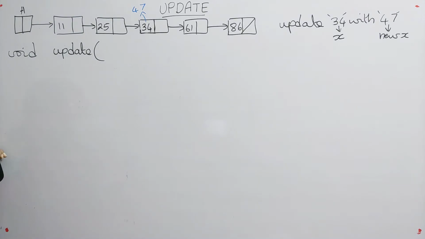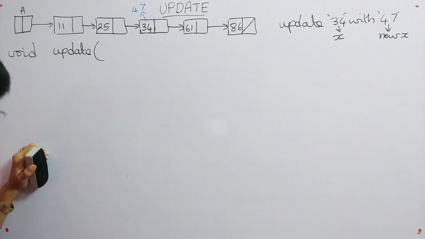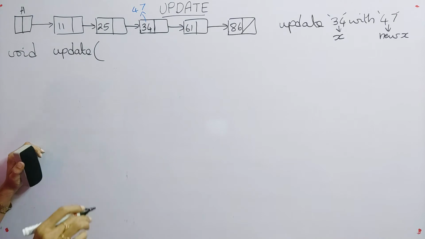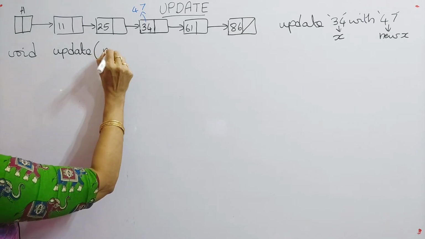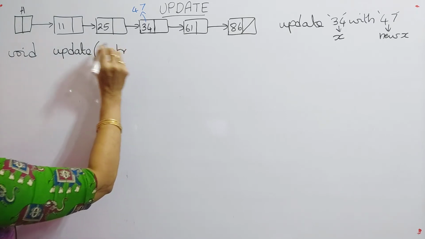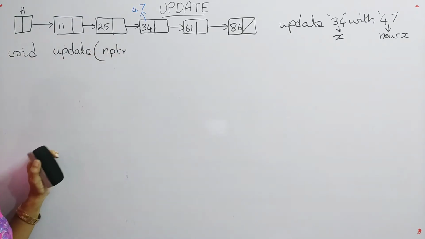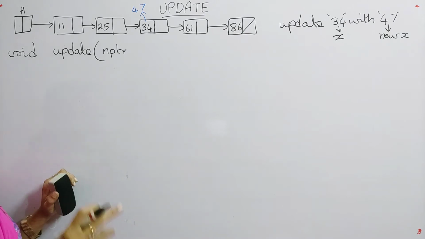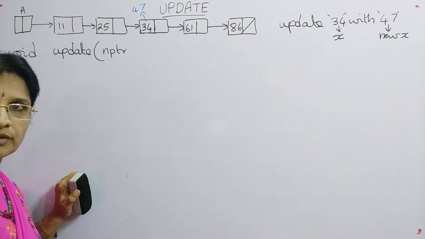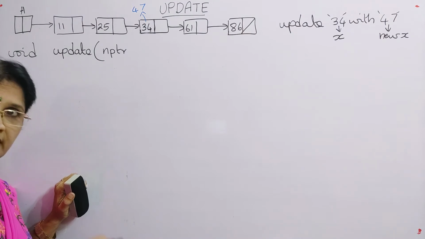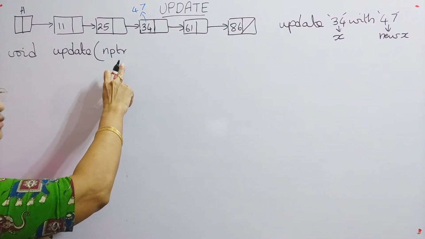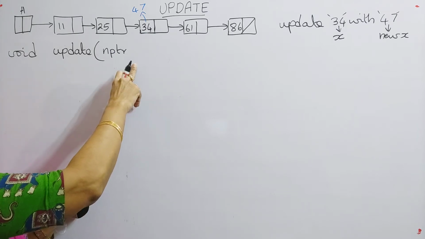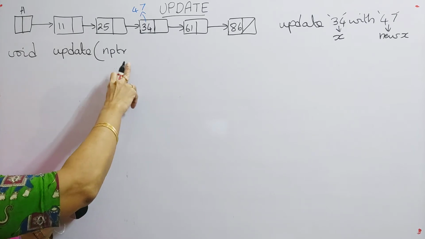So what is the data type of h? It is struct S node. For struct S node we have already given a new name, that is NPTR. So you can give struct S node asterisk, which is a pointer to struct S node, or you can give NPTR, because we have given a short name.